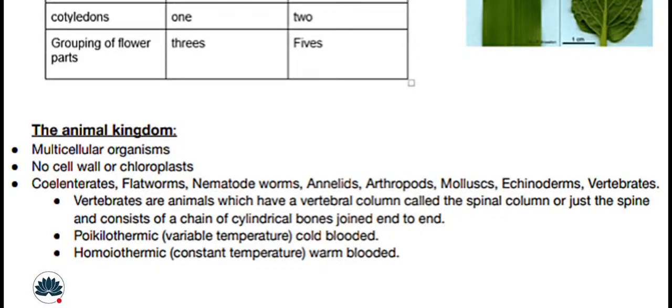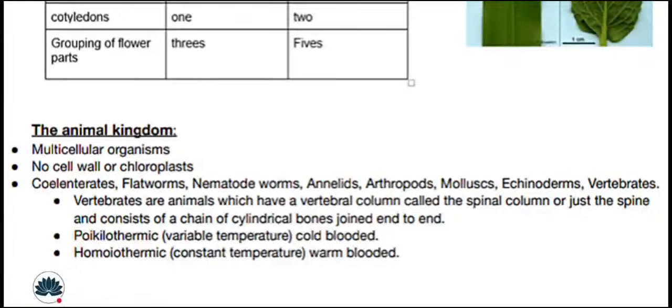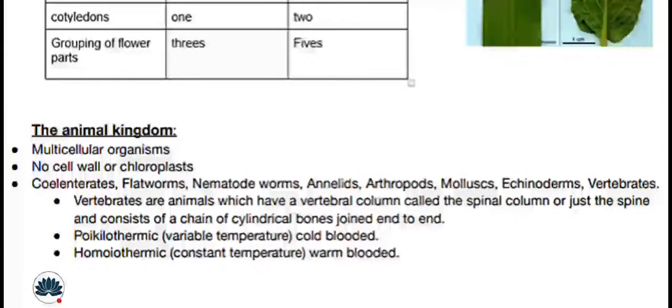Vertebrates are animals which have a vertebral column, called the spinal column or just the spine, consisting of a chain of cylindrical bones joined end to end. In simple words, they have a backbone. Poikilothermic means variable temperature, and these are cold-blooded. Homeothermic means constant temperature and warm-blooded, meaning we have a particular temperature. For human beings, it is 37 degrees Celsius.